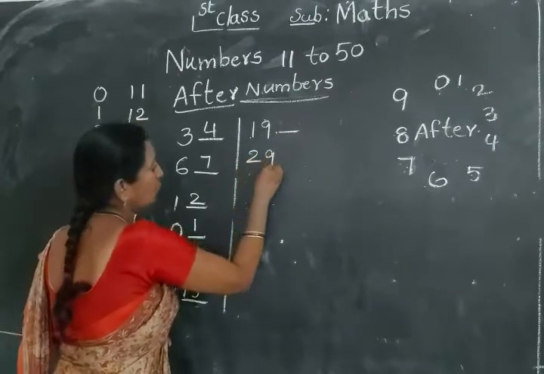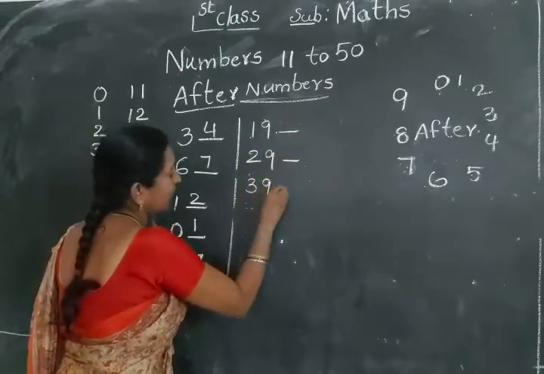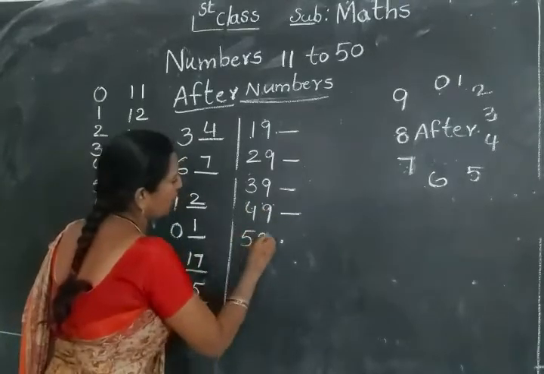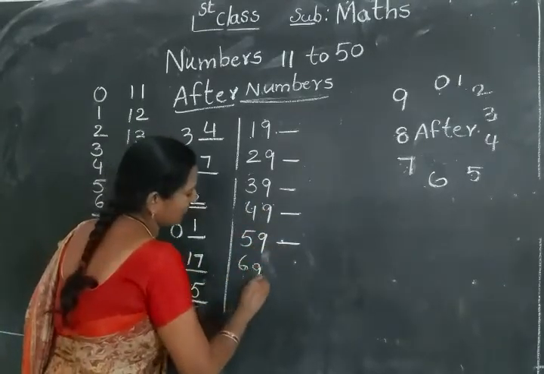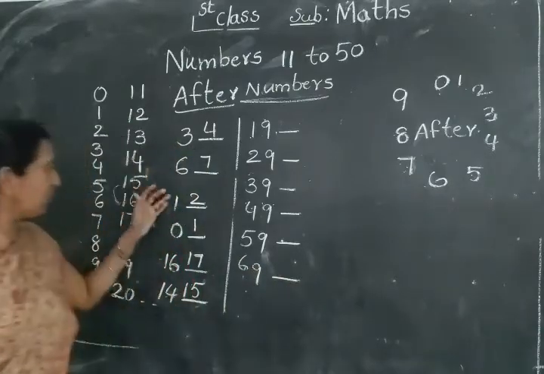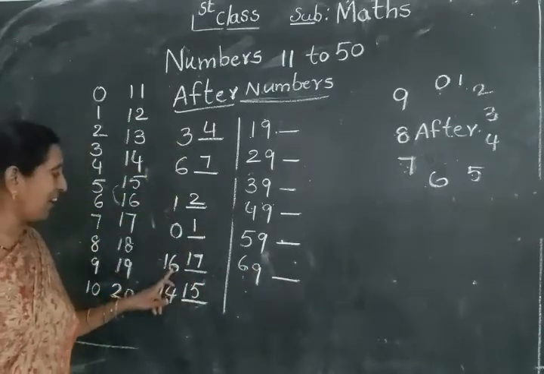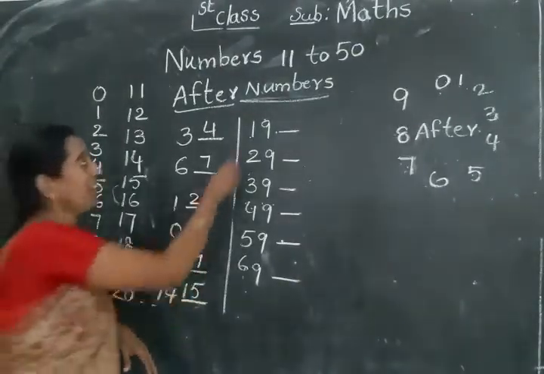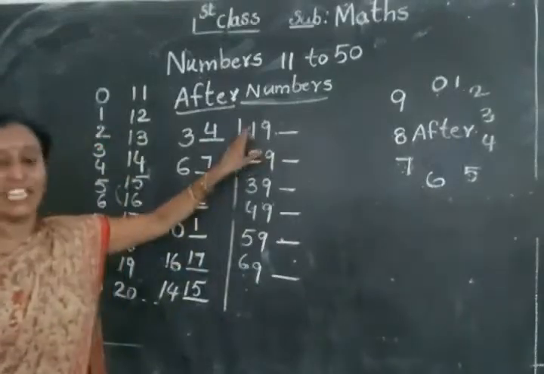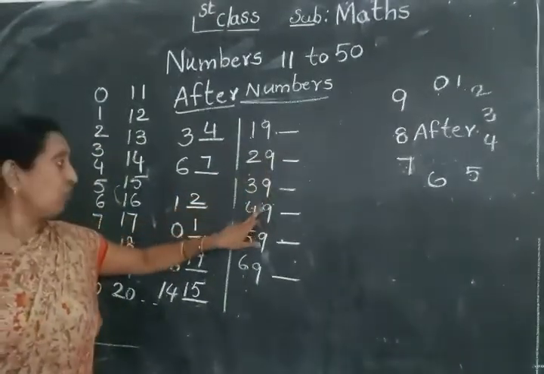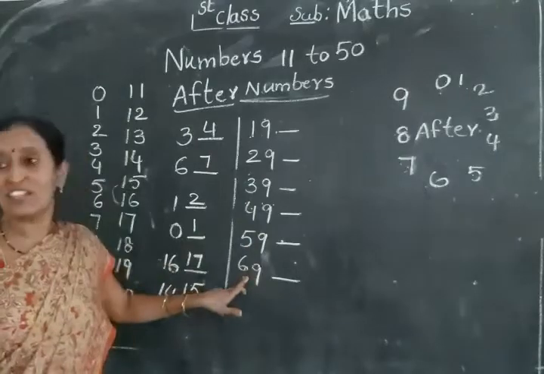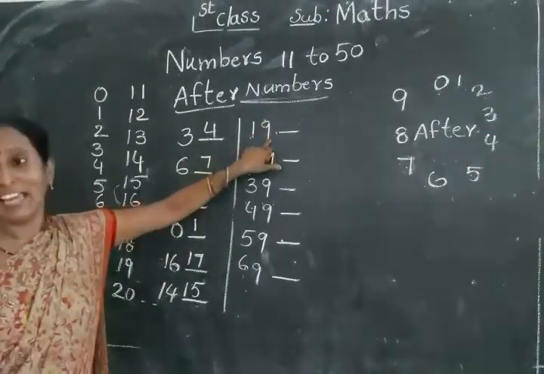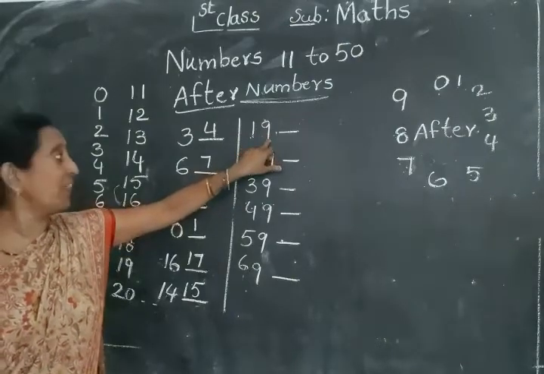19, 29, 39, 49, 59, 69. No? Here you write the same number, and after that you will be changing the next number. But here, except 19, 29, 39, 49, 59, 69. No, these are the numbers which end with 9. The number which ends with 9.